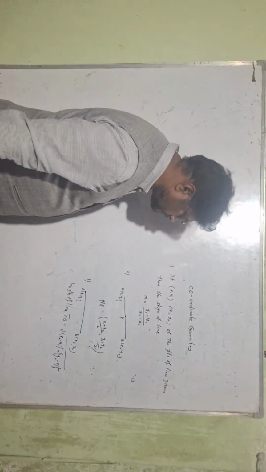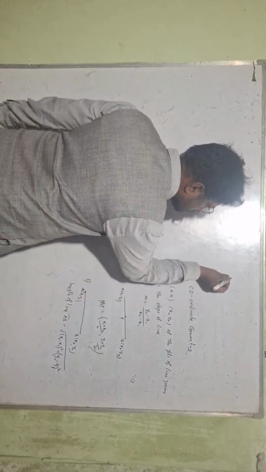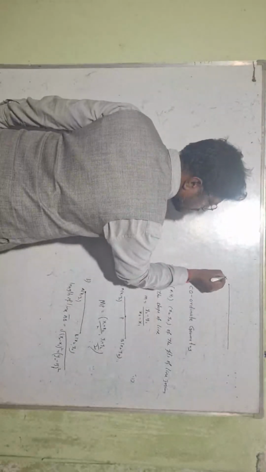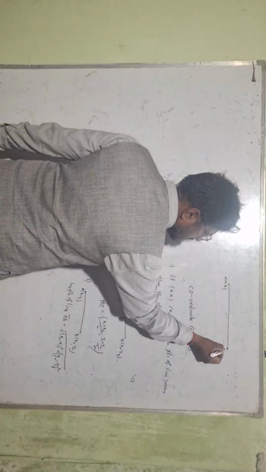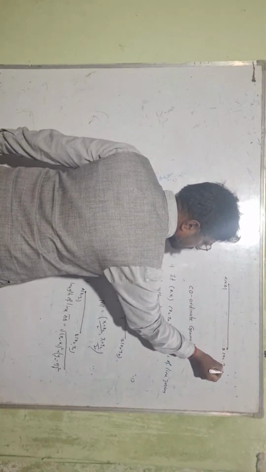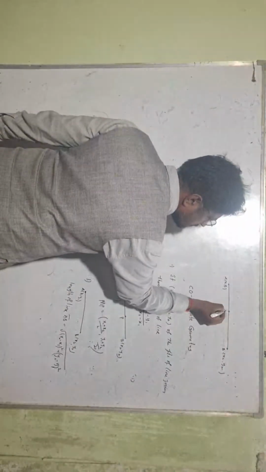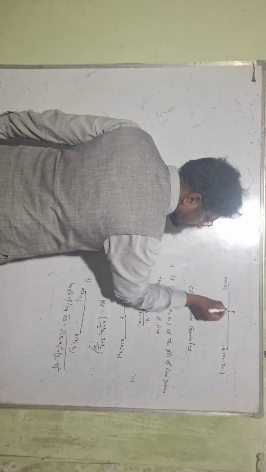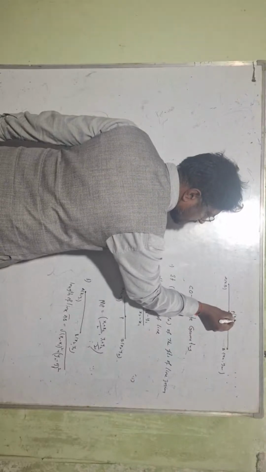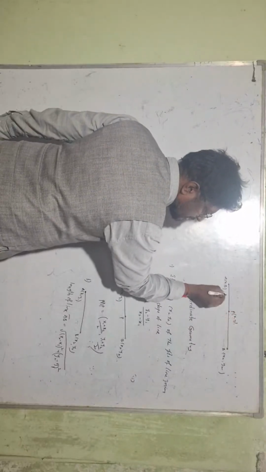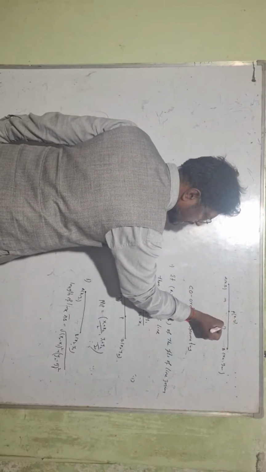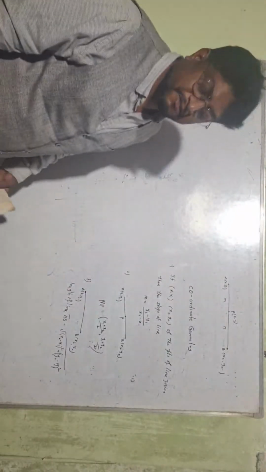Now the fourth one. Point A(x1, y1), point B(x2, y2), and a point P, which is (x, y), dividing the segment in the ratio m is to n, internally and externally.